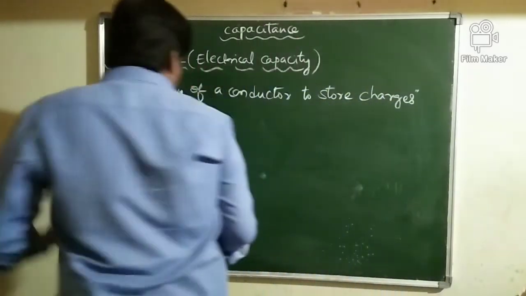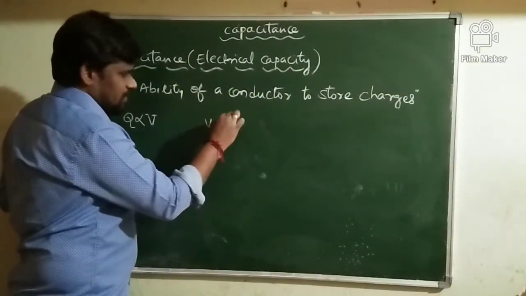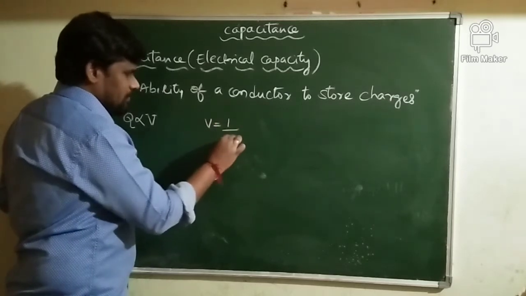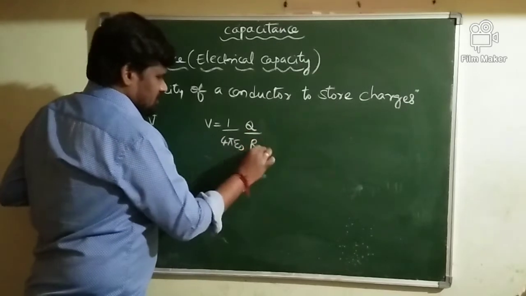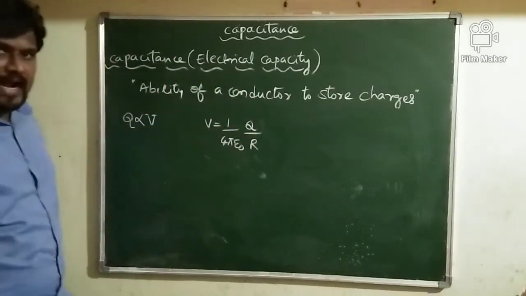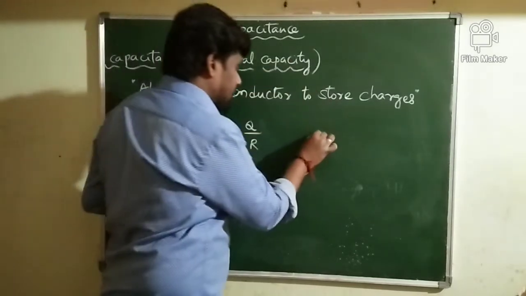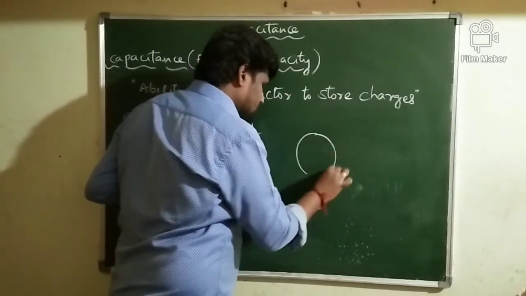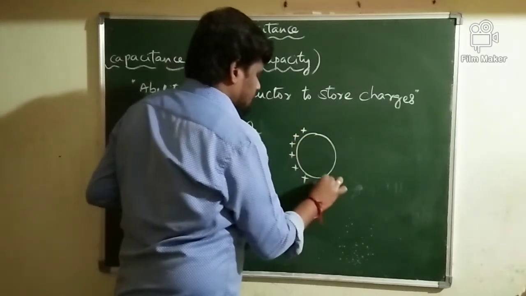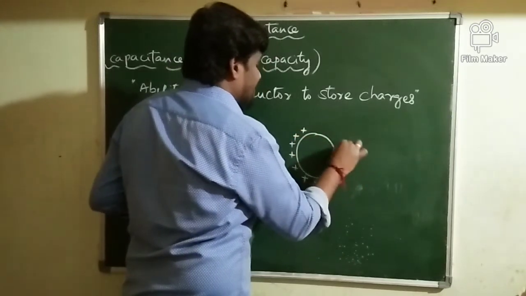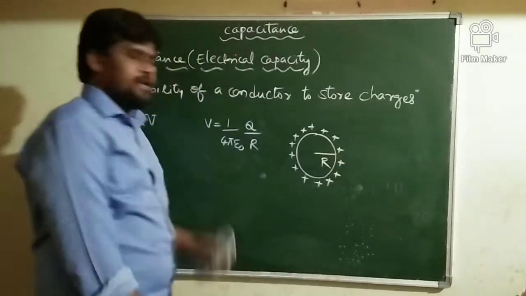So it can even be proved by what? This formula: the potential of a spherical conductor on its surface is given by Q by R. What is the electrostatic potential at any point on the surface of a charged spherical conductor? This is a charged spherical conductor. What is R? R is the radius of the conductor.